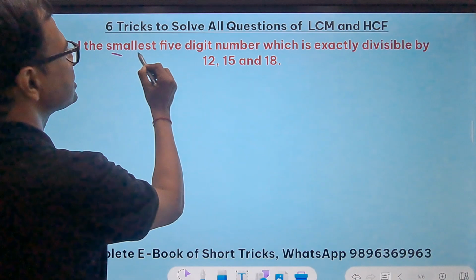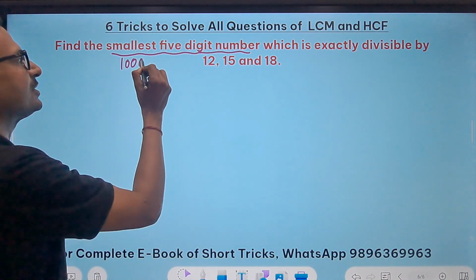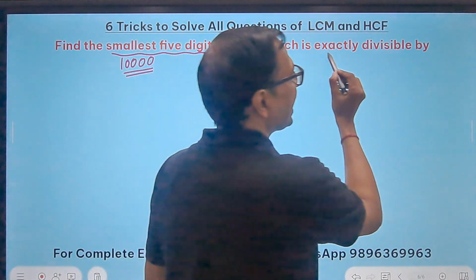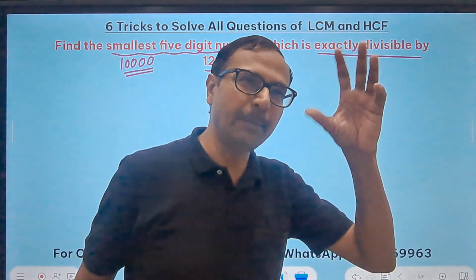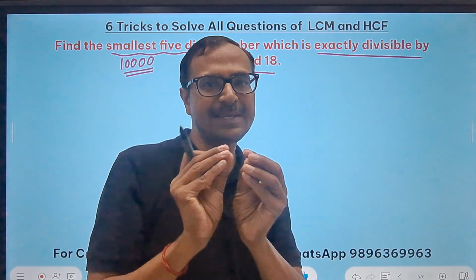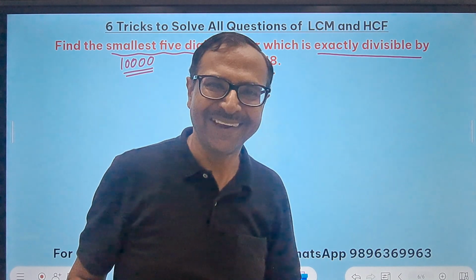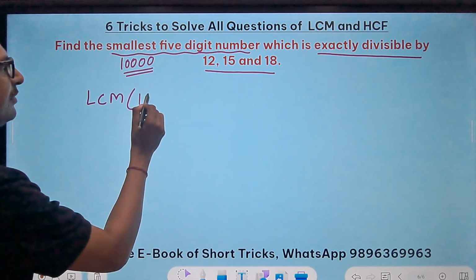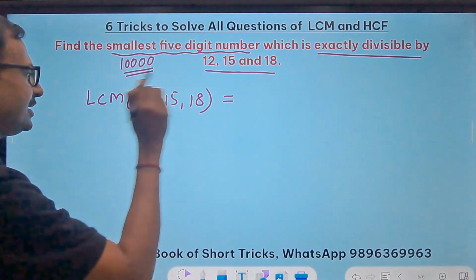Find the smallest 5-digit number. Smallest 5-digit number I know is 10,000, right? But that is not the answer, which is exactly divisible by these three numbers. So whenever he is talking about a number which is divisible by some small numbers, we are talking about LCM. So let's first take the LCM of 12, 15, 18. How do I find the LCM of 12, 15 and 18?